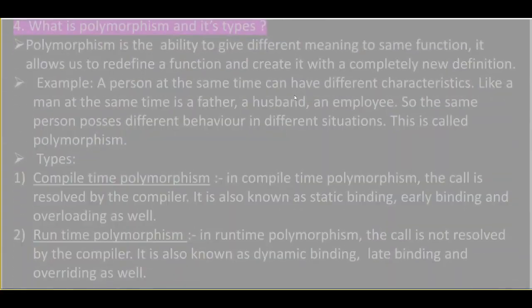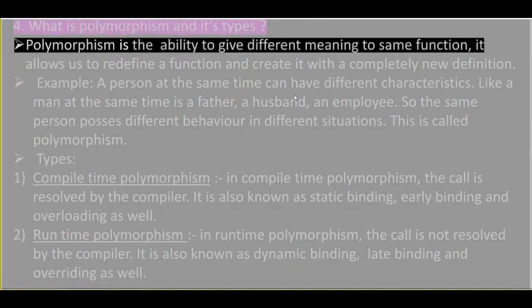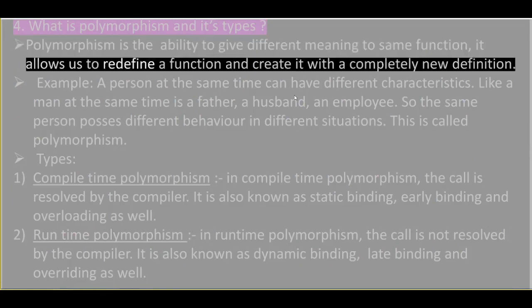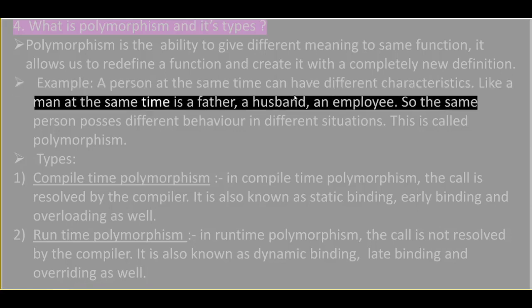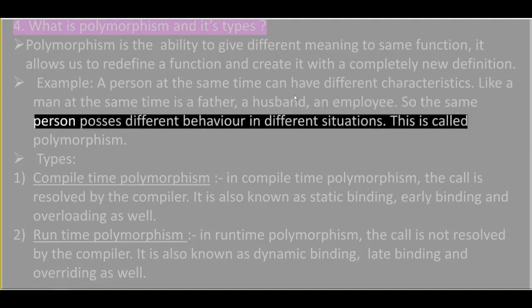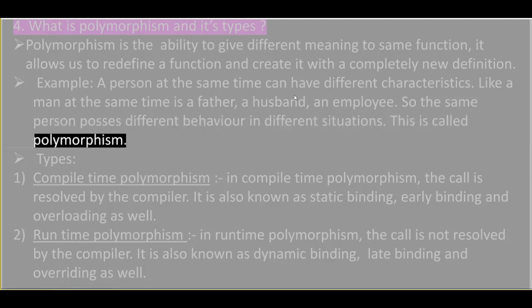4. What is polymorphism and its types? Polymorphism is the ability to give different meaning to the same function. It allows us to redefine a function and create it with a completely new definition. Example: a person at the same time can have different characteristics, like a man at the same time is a father, a husband, an employee. So the same person possesses different behavior in different situations. This is called polymorphism. Types.